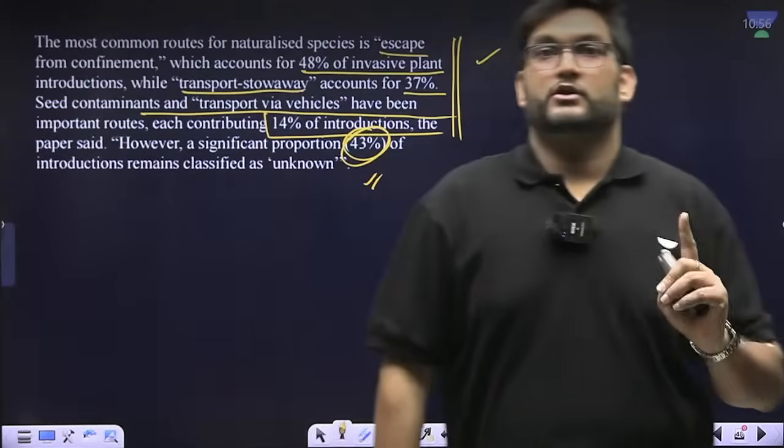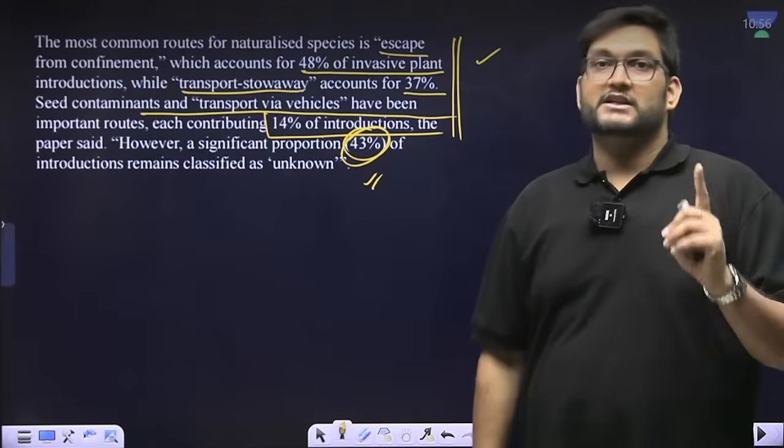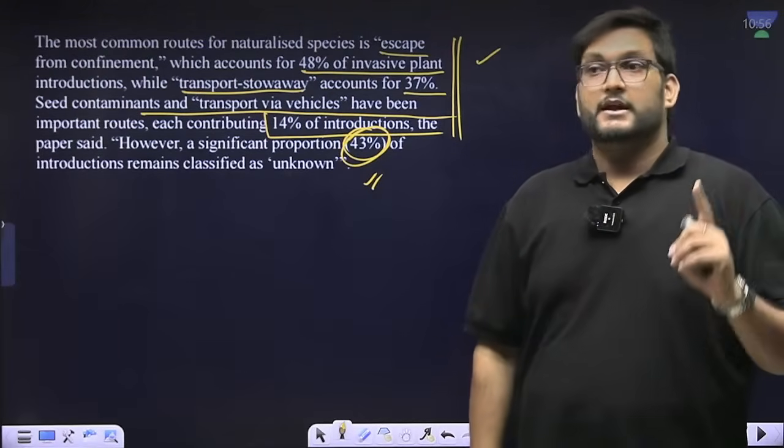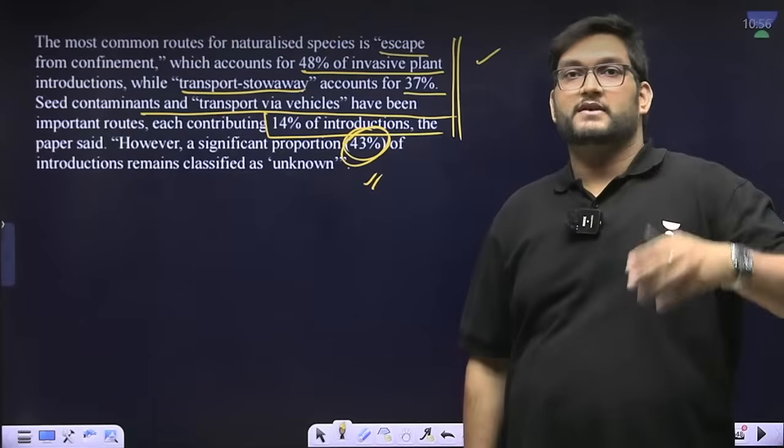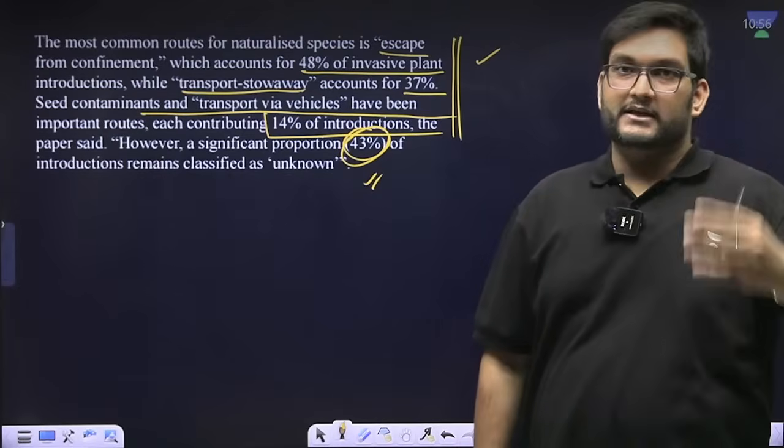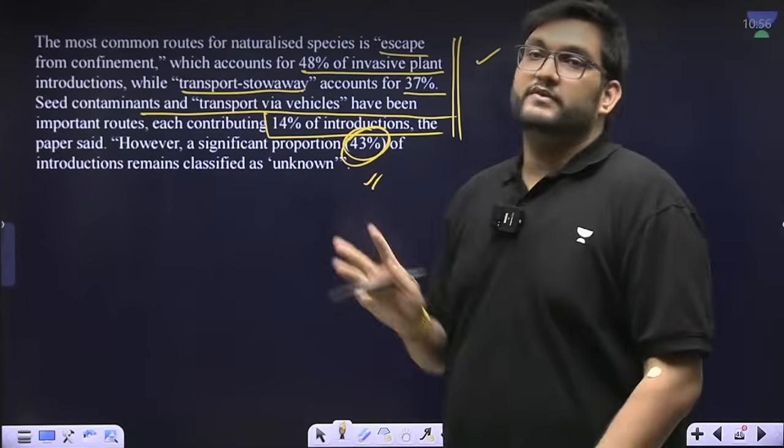This is an important article for GS paper 3. Extremely important for GS paper 3, and the concept of invasive, non-invasive, the native, all of this becomes very important.